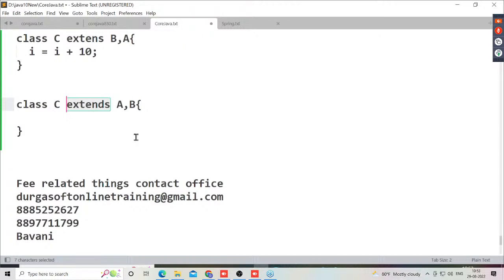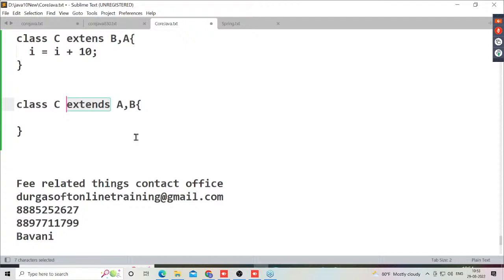What is this extends keyword actually? That extends keyword was defined by Java in such a way as to take only a single superclass, not more than one superclass. That's the point here. Because of this, by having the extends keyword functionality like this, Java has implemented not to allow multiple inheritance in Java applications.